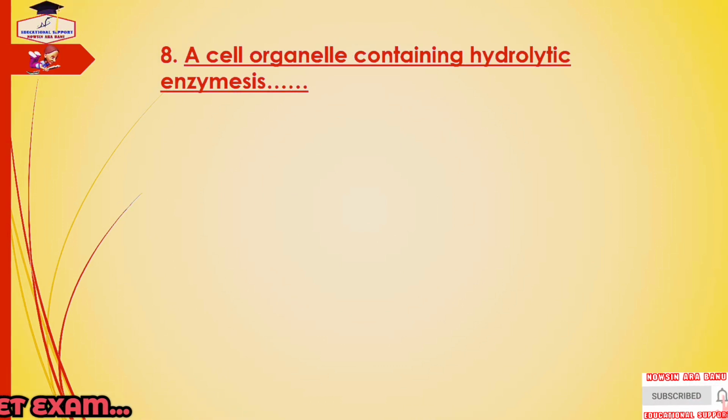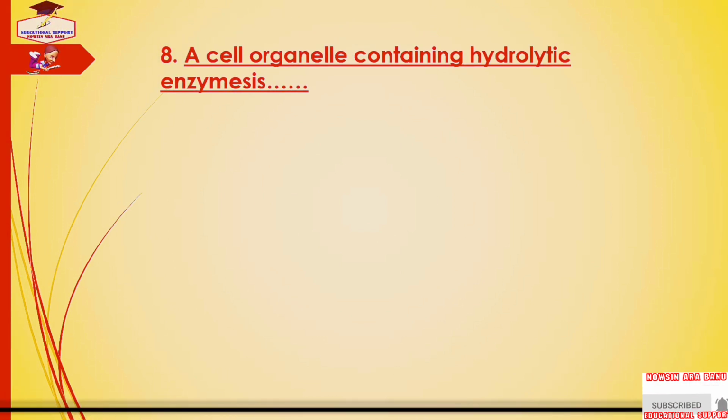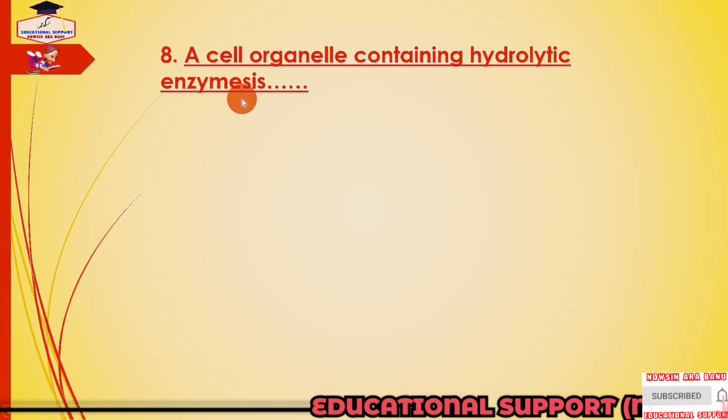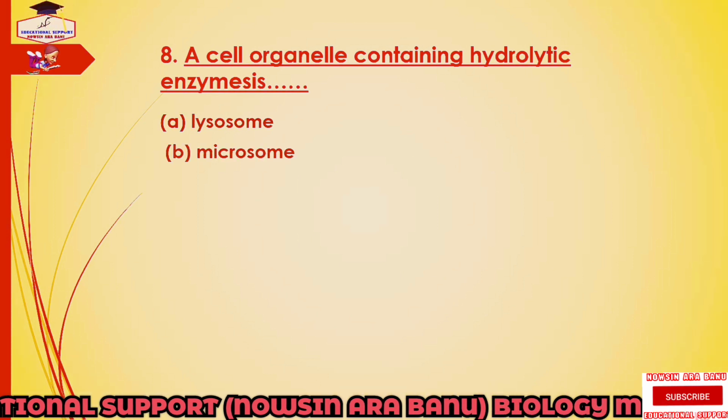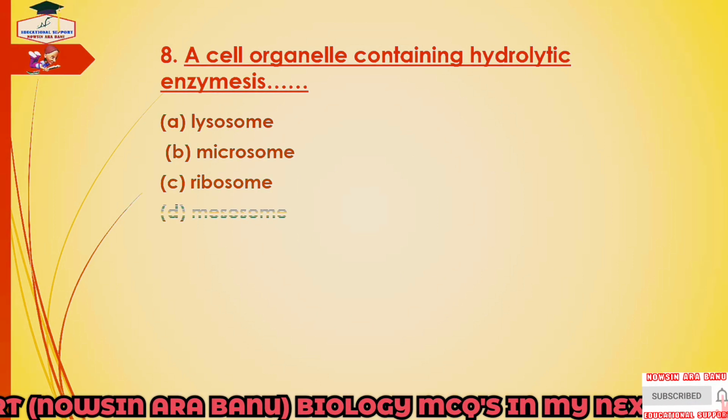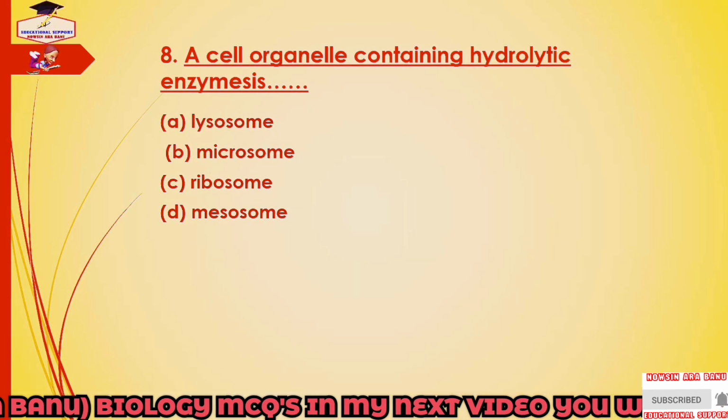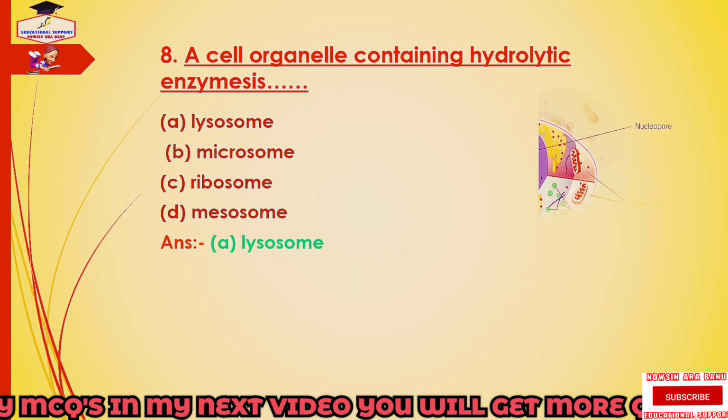Next question is, a cell organelle containing hydrolytic enzymes is lysosome, microsome, ribosome or mesosome. And the answer is lysosome.